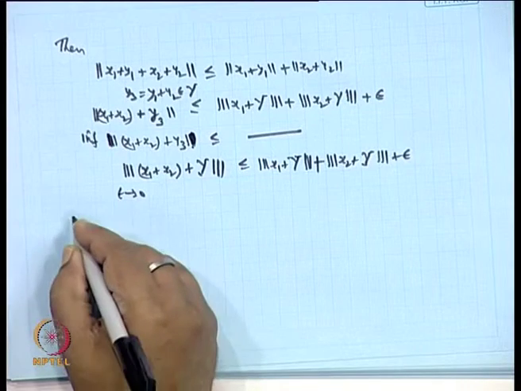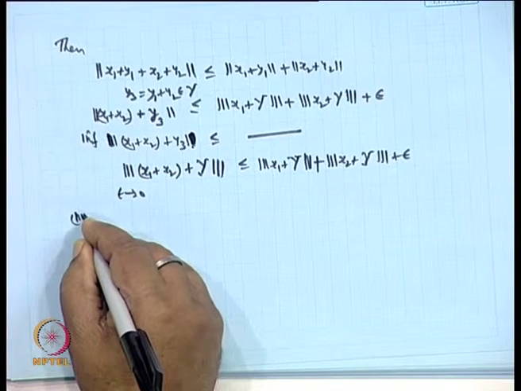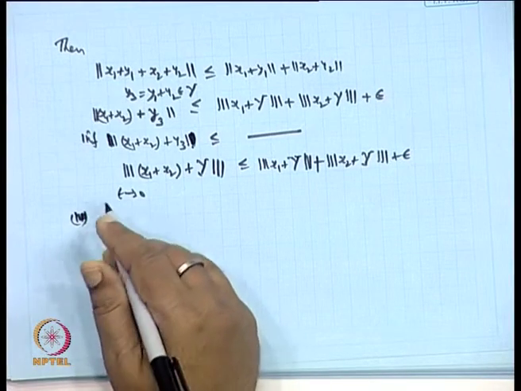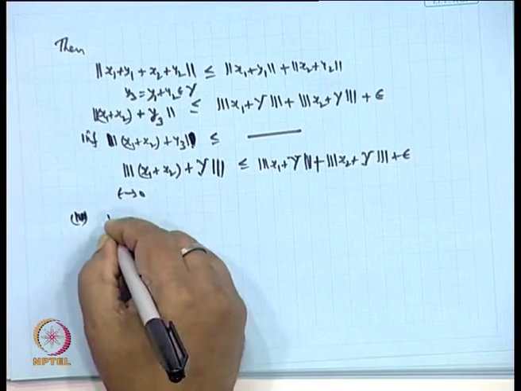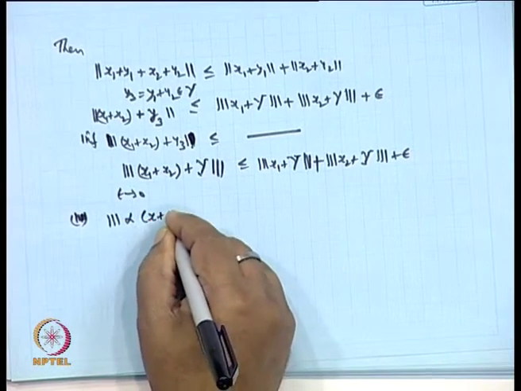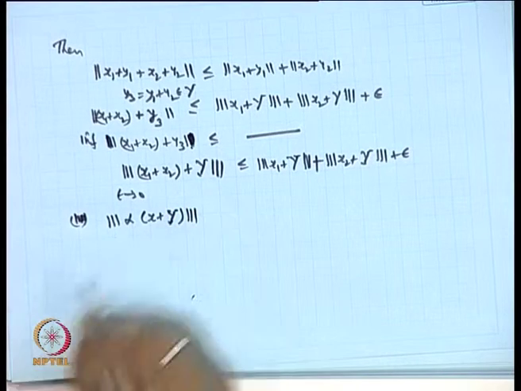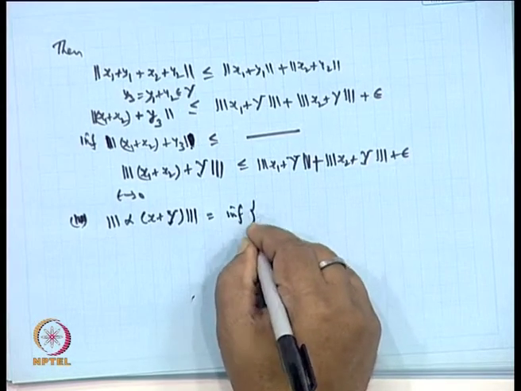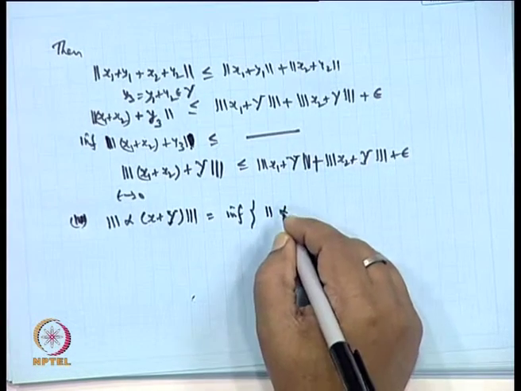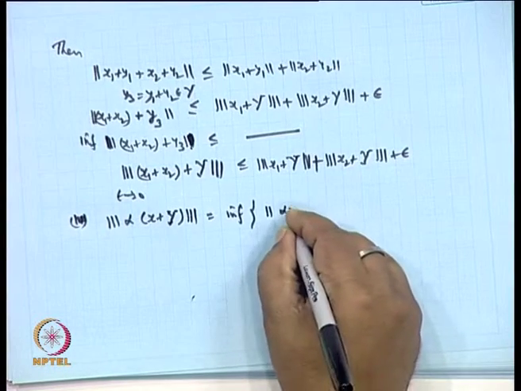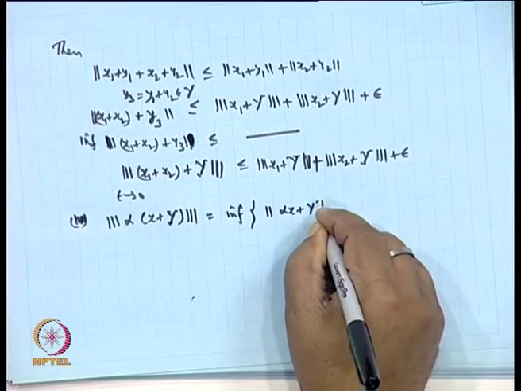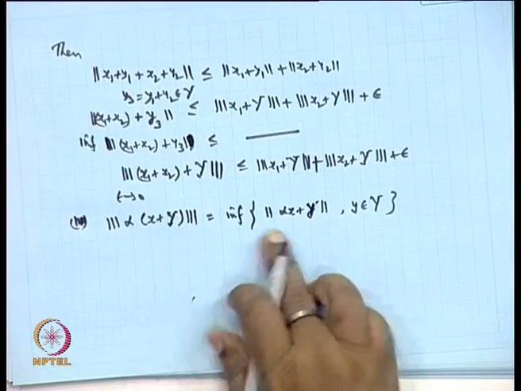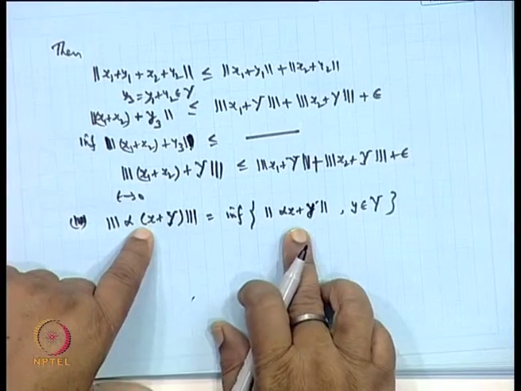Okay. Now, the next condition, I think third or fourth maybe, norm of alpha x. So, consider this alpha of x plus Y, where this is equal to infimum of norm of alpha x plus y, by definition, y belongs to capital Y. By definition, because when you multiply alpha x you get alpha x plus y.